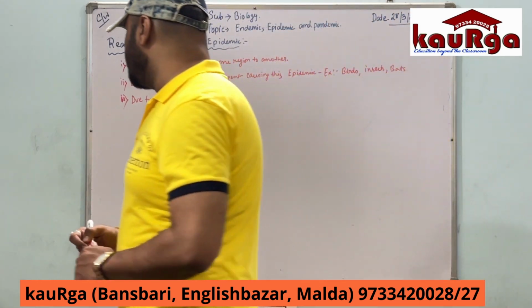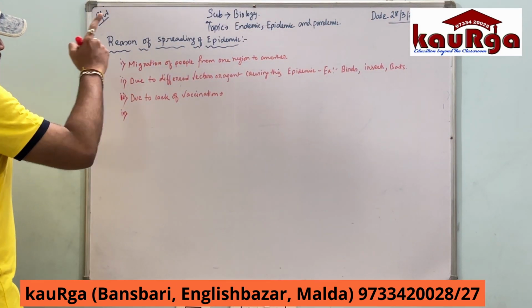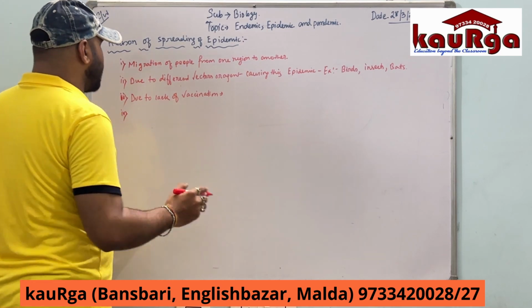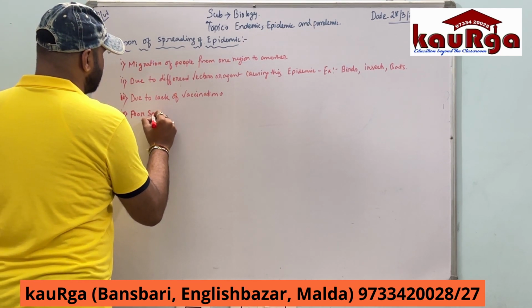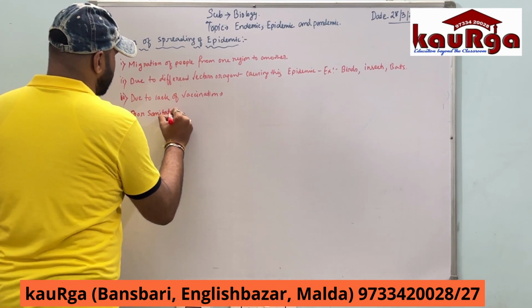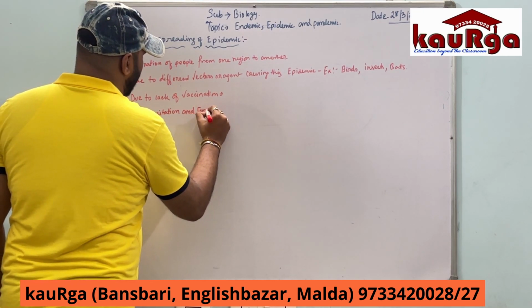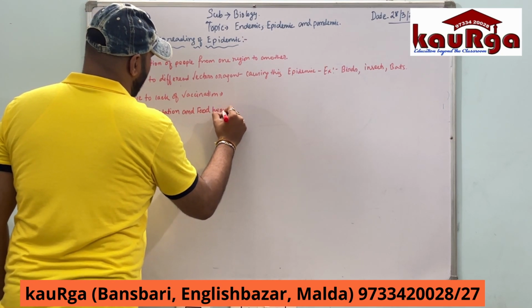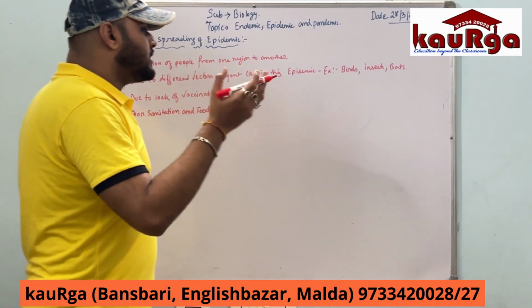Another type of reason which causes the spreading of this epidemic is poor sanitation and food hygiene. What is that?